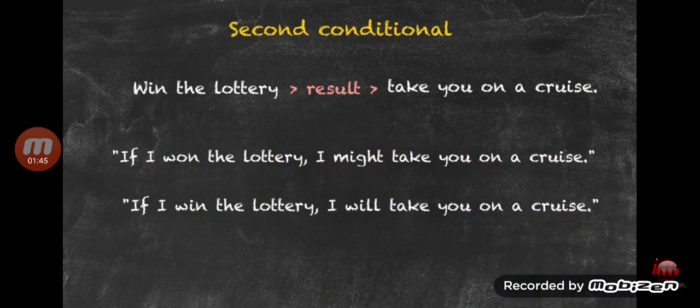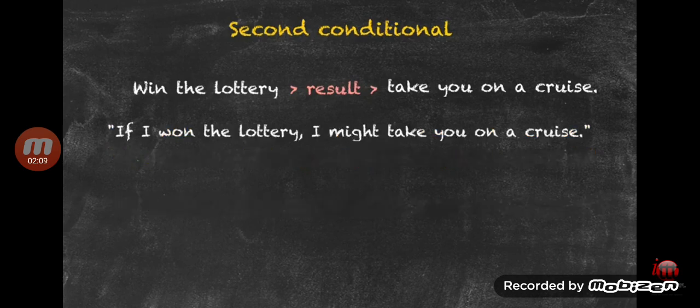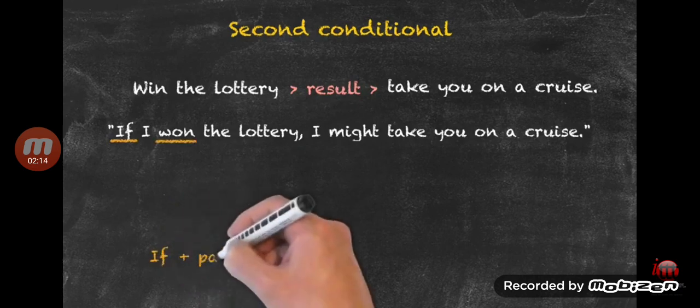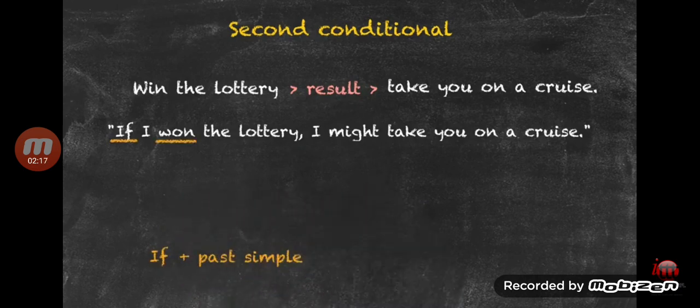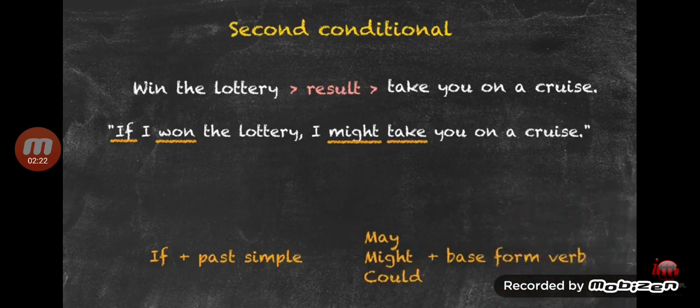One way you might find helpful to remember these patterns is by taking one situation such as this and then putting it in the pattern of each conditional, such as we did here. If I win the lottery, I might take you on a cruise. And this one, if I won the lottery, I might take you on the cruise. A little less likelihood of the situation happening. Let's have a look at the structure of the second conditional. Here we have if in the first conditional, plus the past simple, might, which we should substitute with other modals, and the base form again, similar to the first conditional.